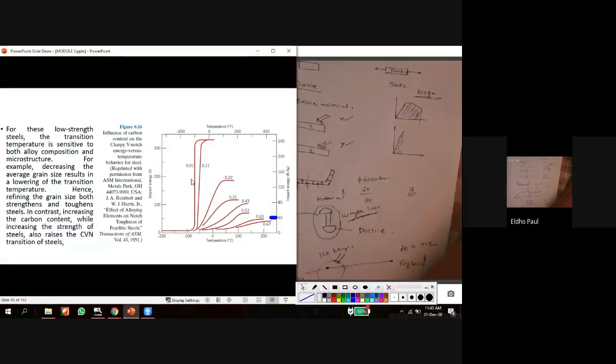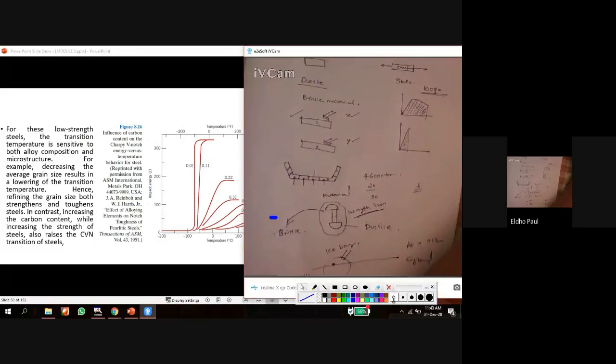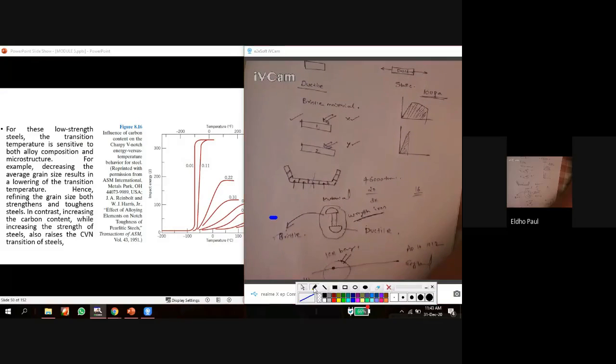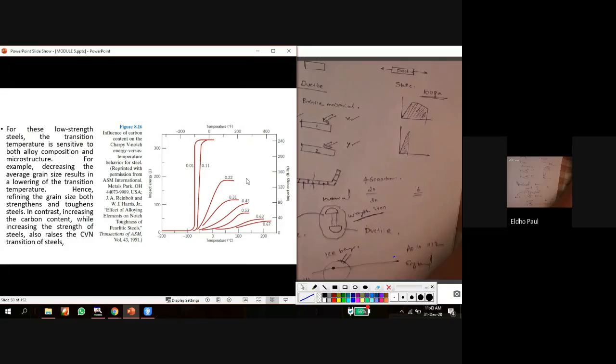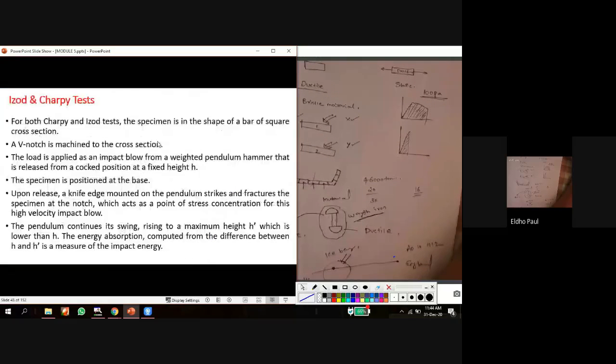Okay, so this is another figure of different iron carbon materials. Actually, we plot this graph using the Charpy impact test, Charpy or Izod impact test. We use different specimens at different temperatures, and we conduct this Charpy impact test.